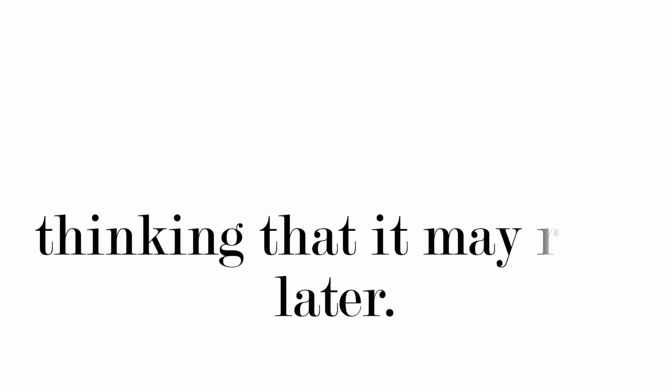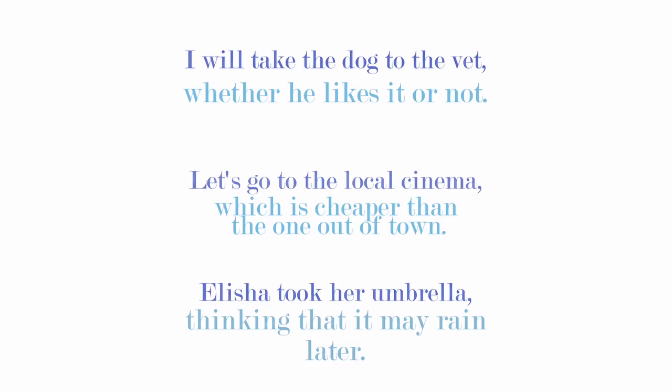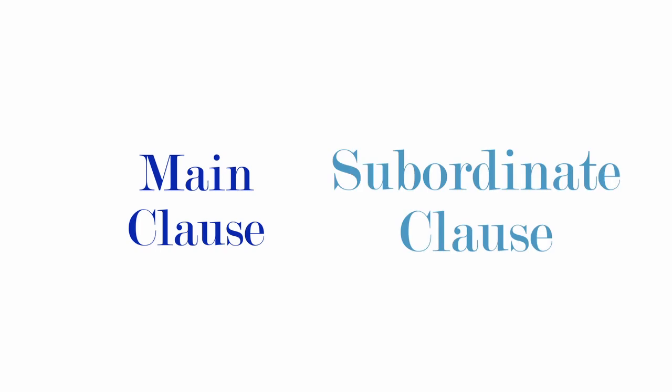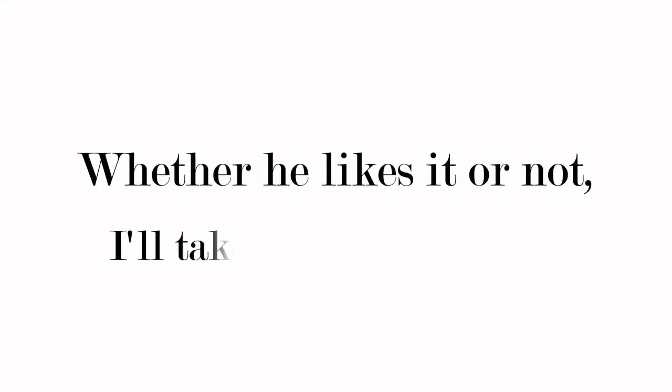But with thinking that may rain later, it doesn't stand on its own, so that one is a subordinating conjunction. So my three examples here, my three sentences, are all examples of complex sentences. They are complex sentences because I've got my main clause and a subordinate clause. The structure then is main clause followed by subordinate clause, and sometimes it is a subordinate clause followed by the main clause. For example, whether he likes it or not, I'll take the dog to the vet.